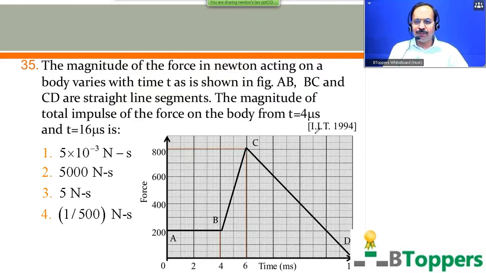This question was also given in one of the previous IIT JEE entrance examinations. You assume the point D lies on the x-axis. In the graph, this point D lies on the x-axis. The x-coordinate for the point D is 16 microseconds. You are given 4 options here. Come on, try the question.